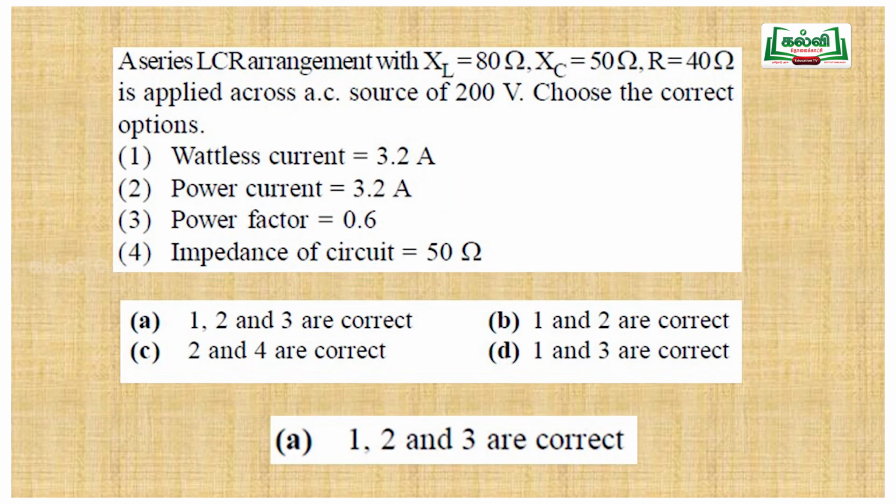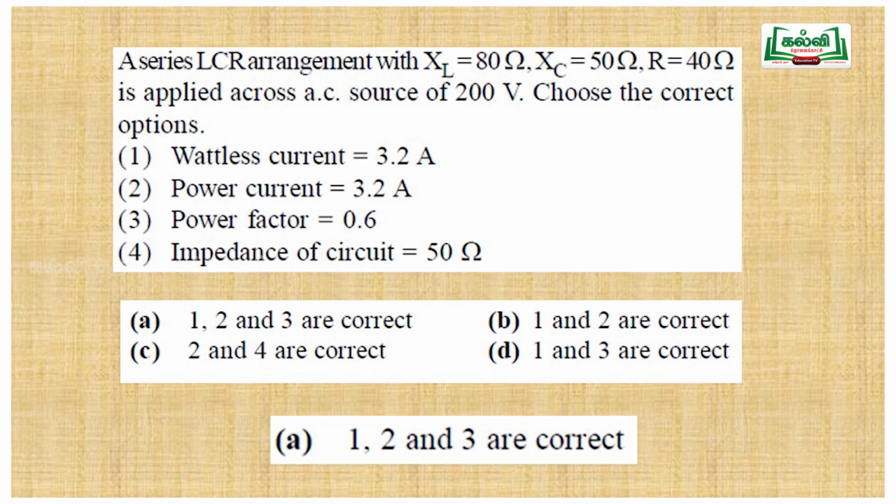So next one, a series LCR arrangement with XL, that is inductive reactance, of 80 ohm, capacitive reactance of 50 ohm, and resistance of 40 ohm, is supplied across an AC source of 200 volt. Choose the correct option. Here the value of wattless current is given as 3.2 ampere, and power current is given as 3.2 ampere, and power factor is 0.6, and impedance of the circuit is 50 ohm.